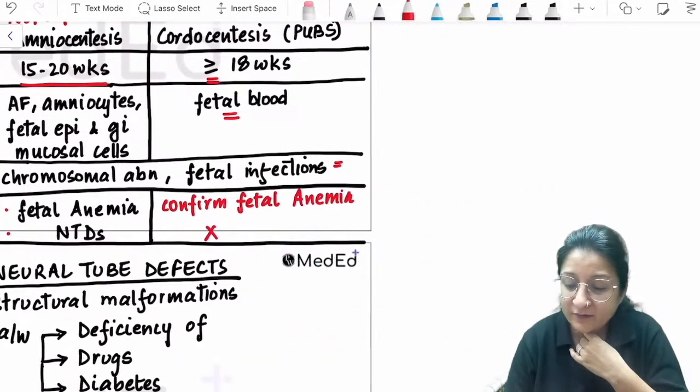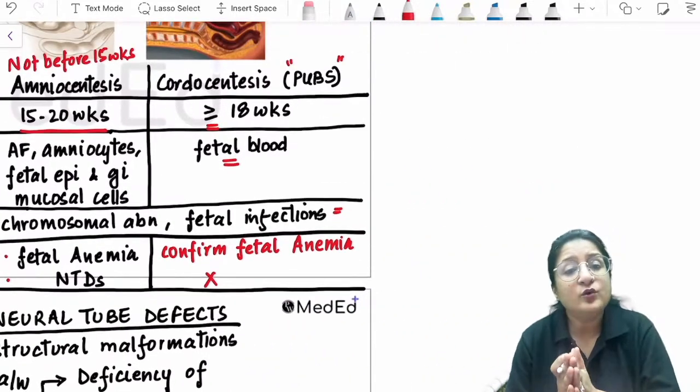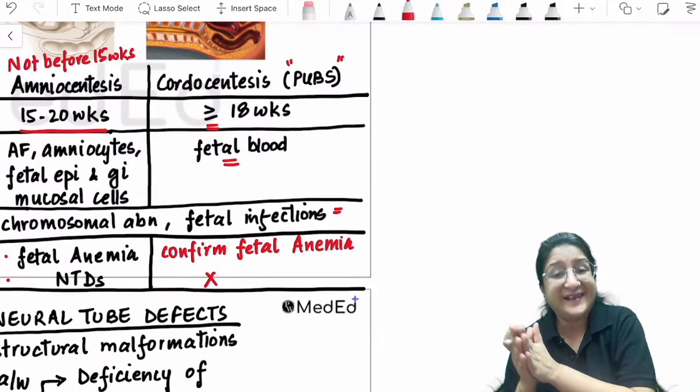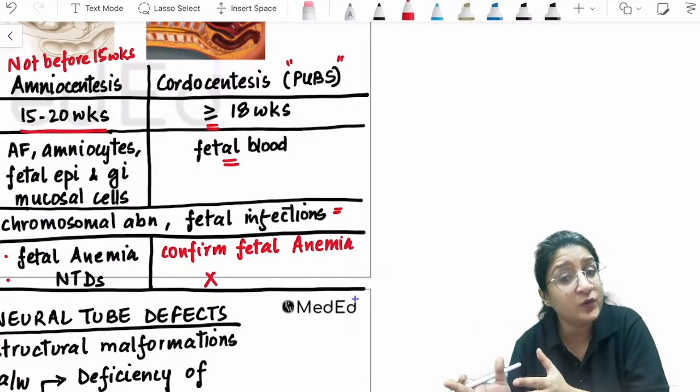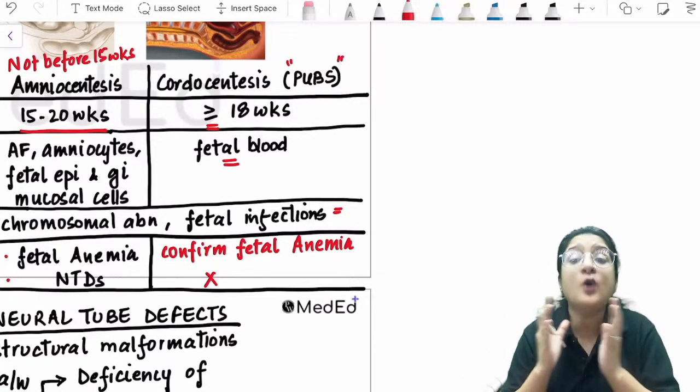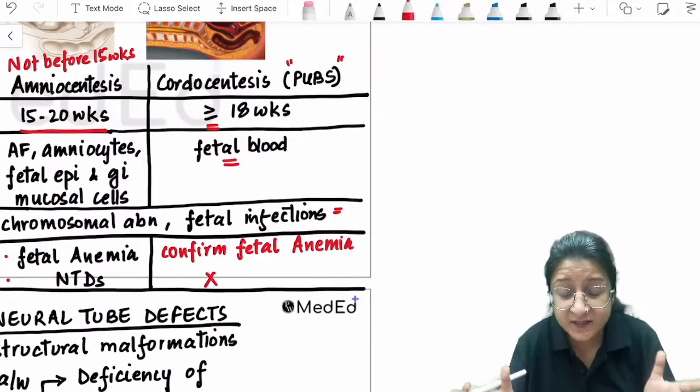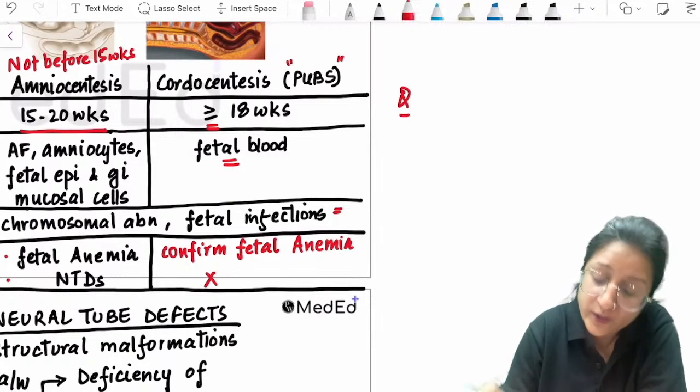And also highlight one more pointer here. I told you that for fetal anemia detection, amniocentesis can be used, but it is not being used. So what is being used? So write down your question pointer.